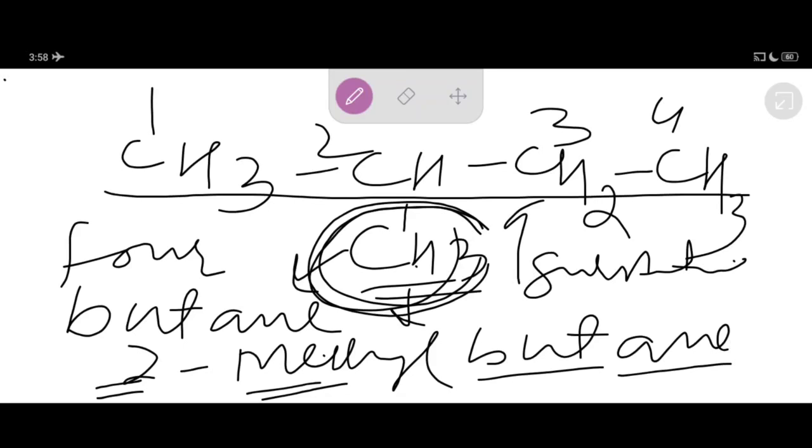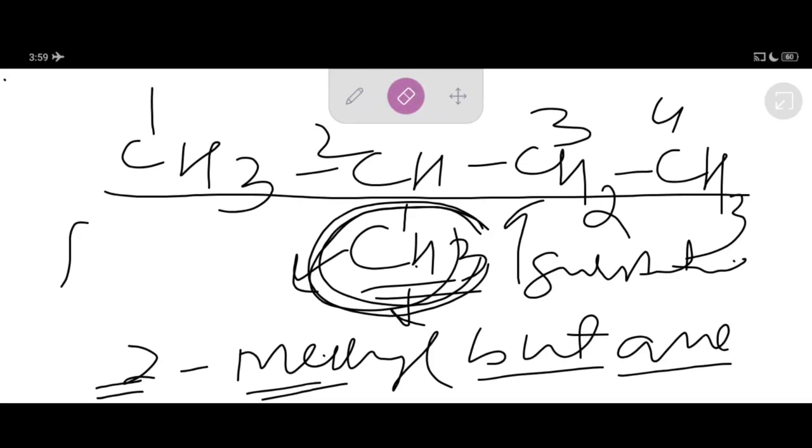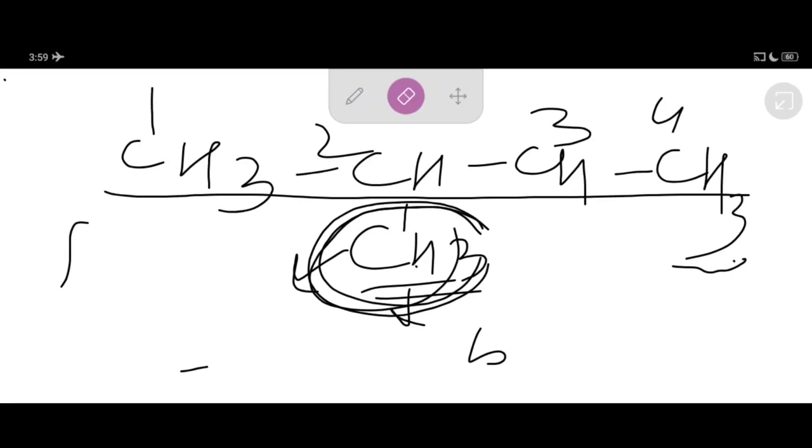And one more thing I would like to mention here, my dear students: this compound is also named isopentane.